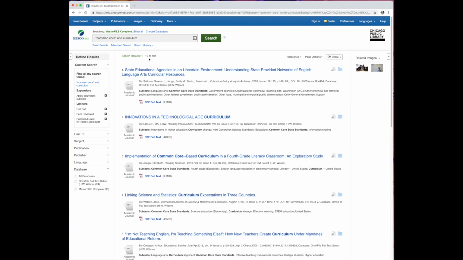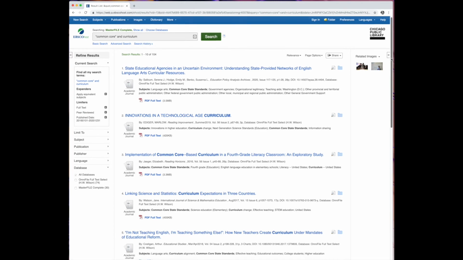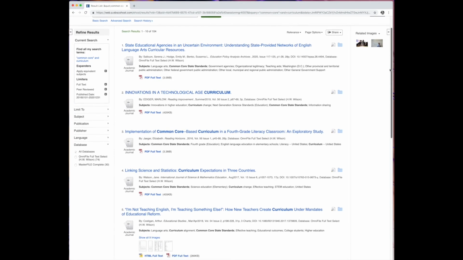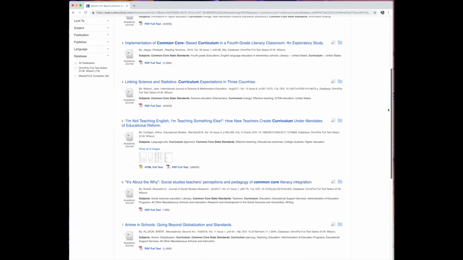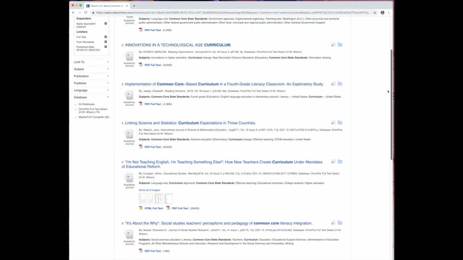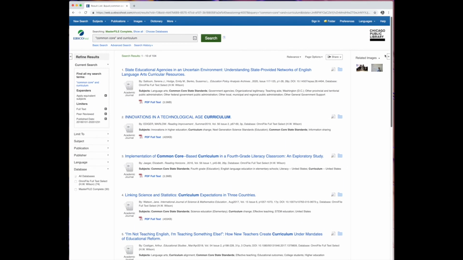I still get 104 results when I conduct a search, which is probably too many, and you can tell by scrolling that the results are a little bit all over the place in terms of their subject. This suggests we probably need to get even more specific. Depending on how you want to focus your research, there's some different ways to do this.